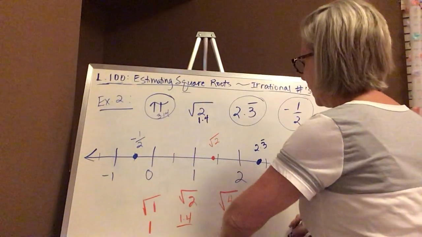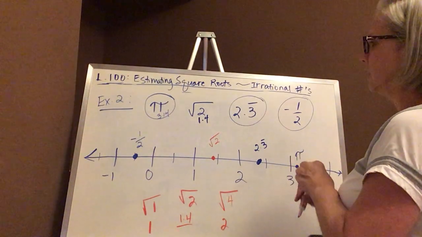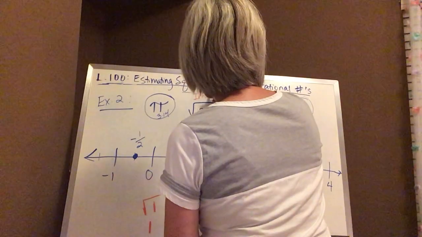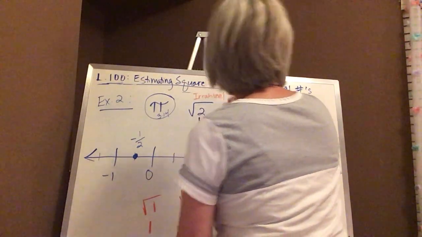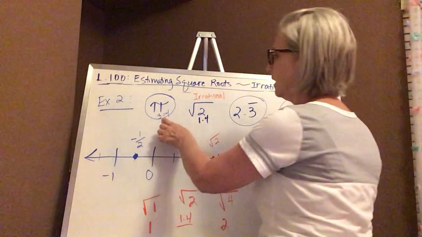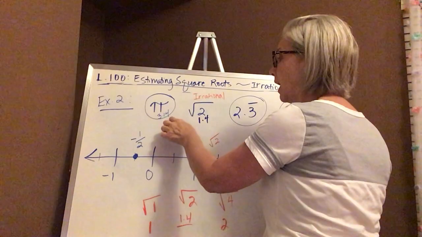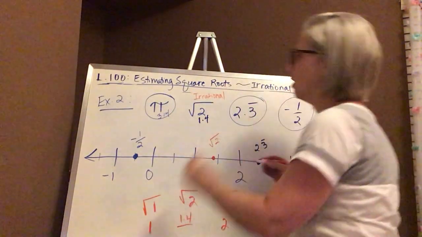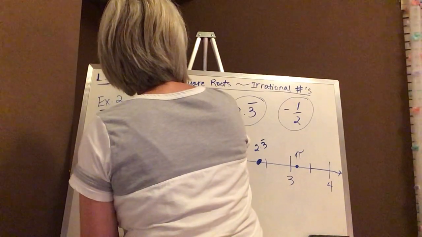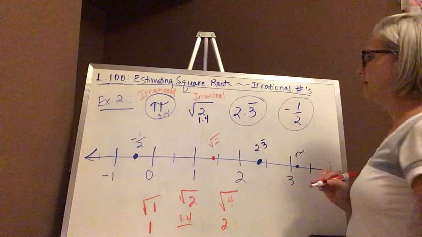I'm going to take my red pen and let's see if we can determine what is rational and what is irrational. We talked about how anything that's not a perfect square is irrational. We've already addressed that pi is irrational because 3.14 is not the end of pi. Remember, it goes on and on forever. So that is irrational, non-ending and non-repeating.